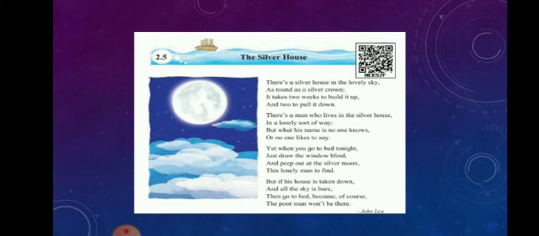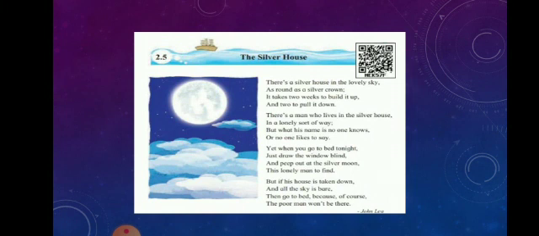Yet, when you go to bed tonight, just draw the window blind and peep out at the silver moon, this lonely man to find. But if his house is taken down and all the sky is bare, then go to bed, because, of course, the poor man won't be there.